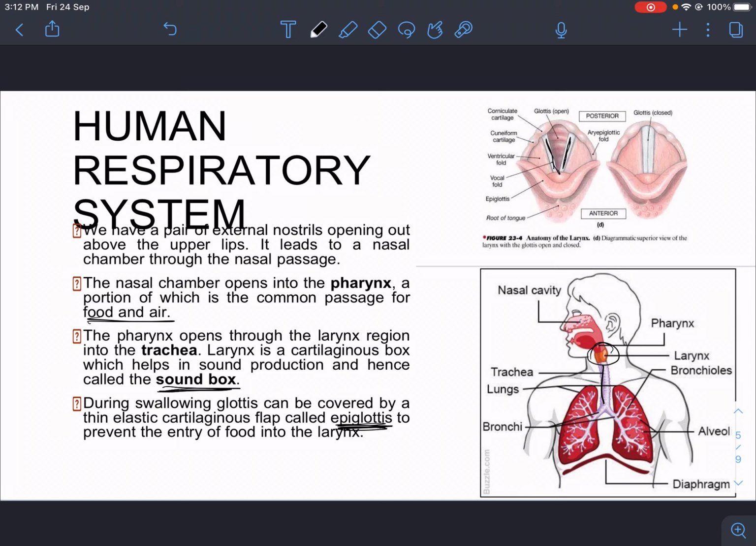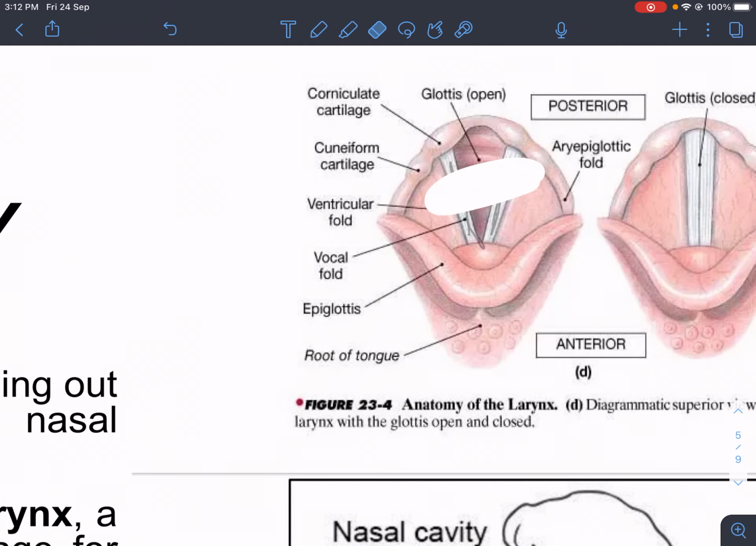During swallowing, glottis can be covered by a thin elastic cartilaginous flap called epiglottis to prevent the entry of food into the larynx. Because pharynx is a common passage for both food and air, in order to prevent the entry of food into larynx, epiglottis is very useful. In the diagram also we can see that this opening is known as glottis and it is surrounded by vocal cords.